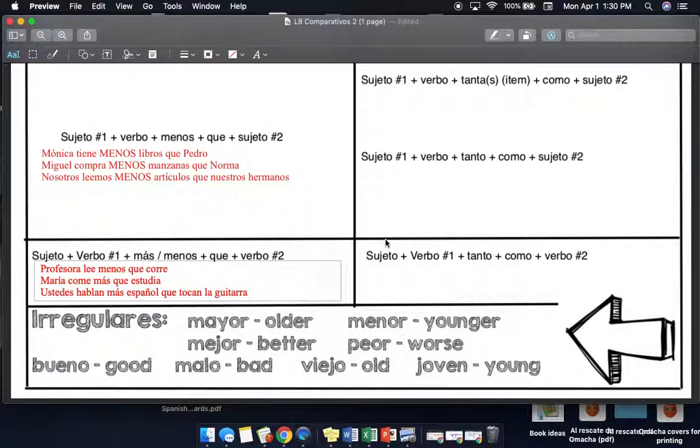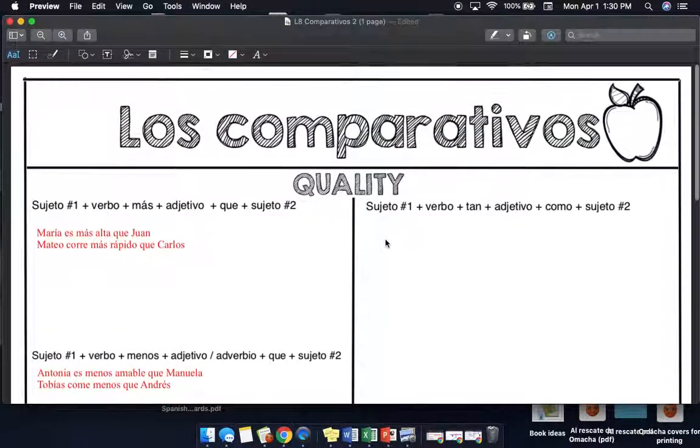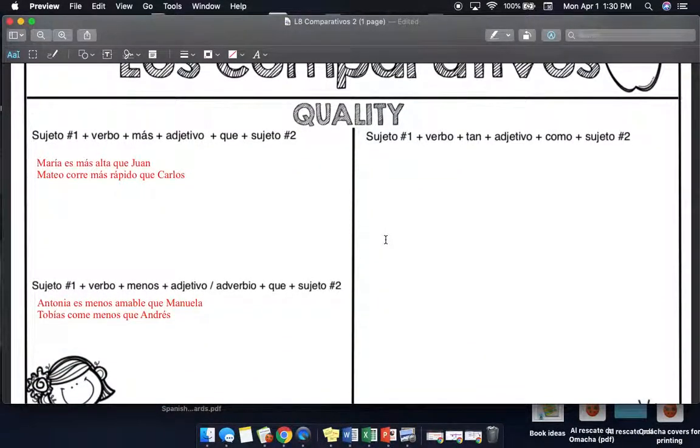Now again, we are comparing, right? So we can compare equality, things that are the same. So how does this work? And again, I've very visually made my particular equation, if you will. There is one subject compared to a second subject, but the verb and the adjective are going to be put together with your word tan, meaning as much as, right?